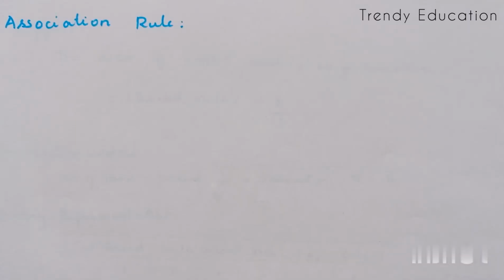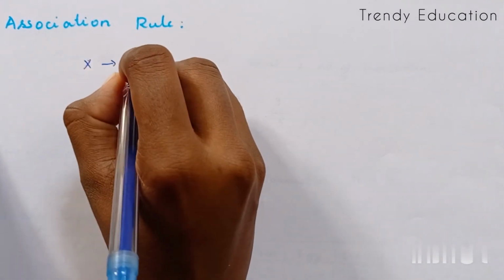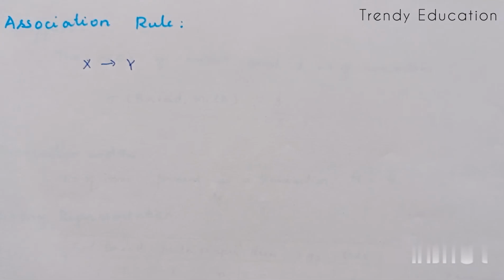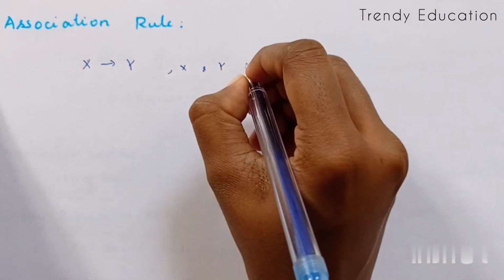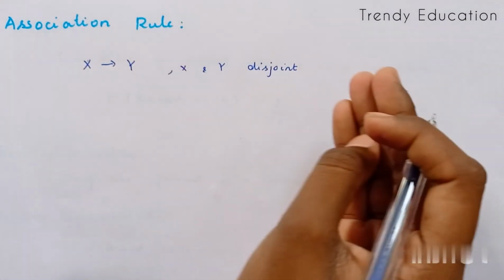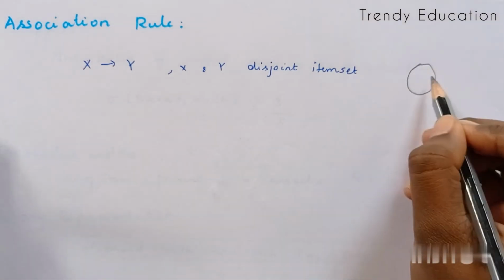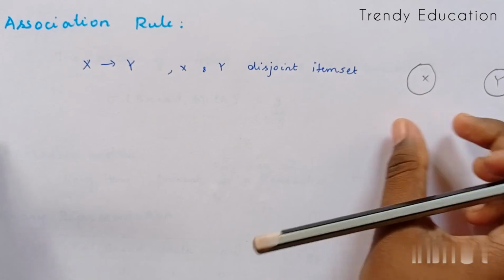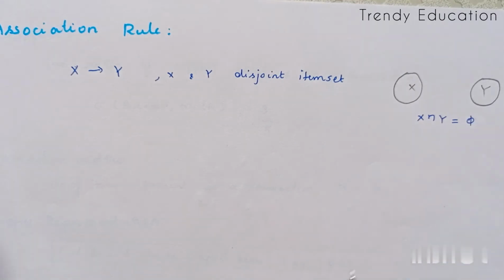So now I'm going to explain what an association rule is. An association rule is very simple, and it is written as X implies Y. What are X and Y? X and Y are two disjoint item sets. X is a particular item set and Y is a particular item set. There is no connection between these two, so X intersection Y is equal to the null, empty set.